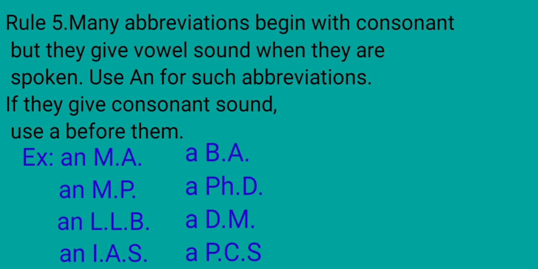LLB also gives a vowel sound, so an LLB will come. IAS gives a vowel sound, so an IAS will come. When we read BA or PSD, DM, PCS, all these give a consonant sound, so a will come.